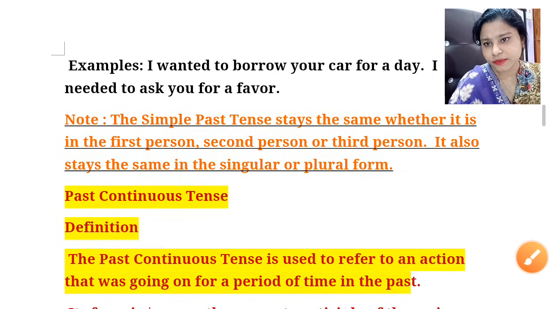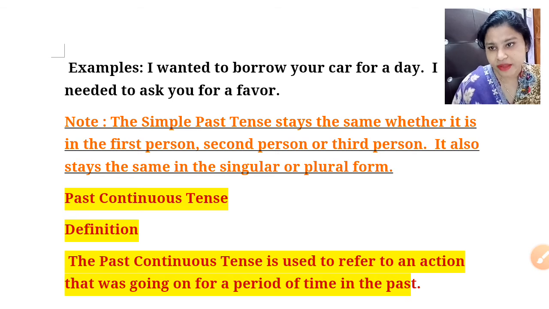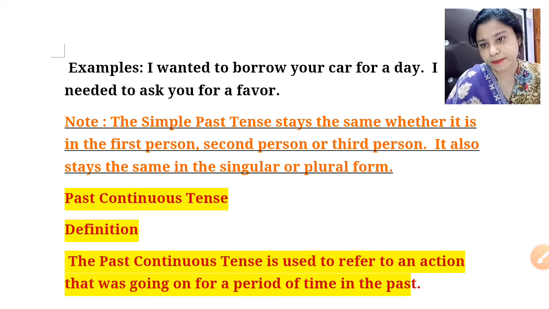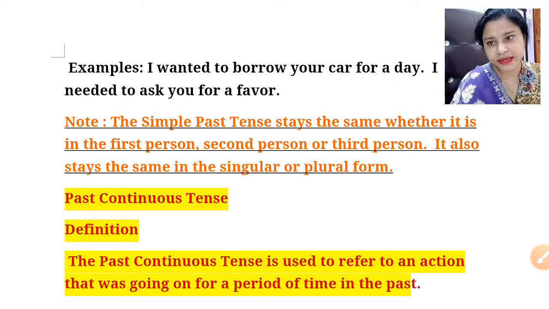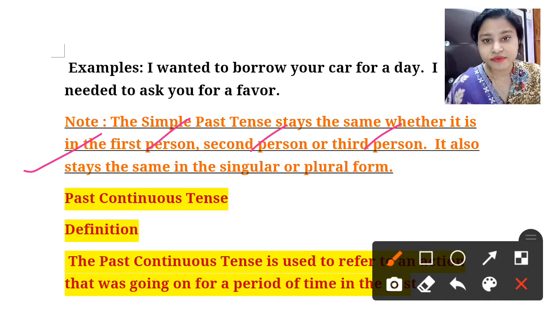Now the simple past tense stays the same, whether it is in the first person, second person, or third person, and also in singular and plural form. As it is written very clearly, it stays the same with first, second, and third person. It means if you use the second form of the verb, that is applicable with all types of person, first, second, and third.